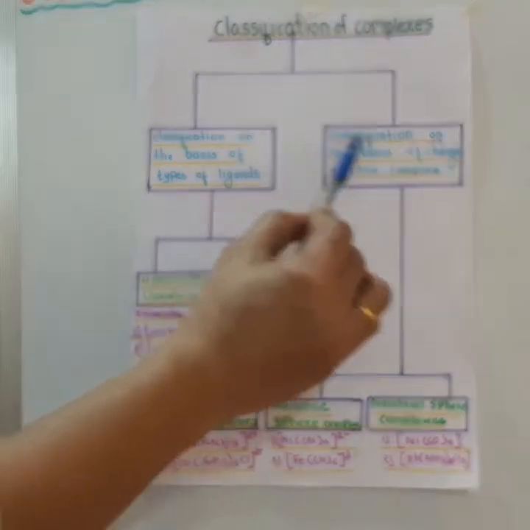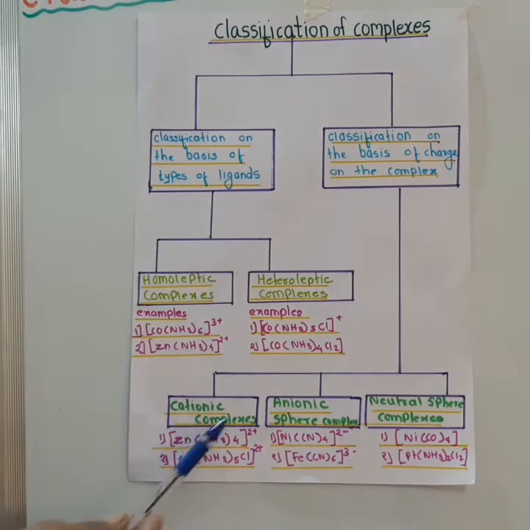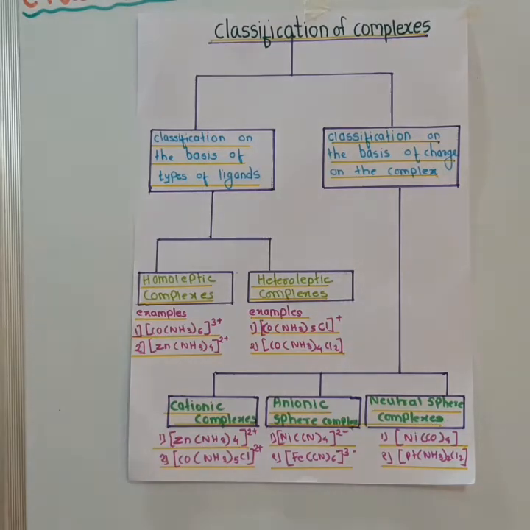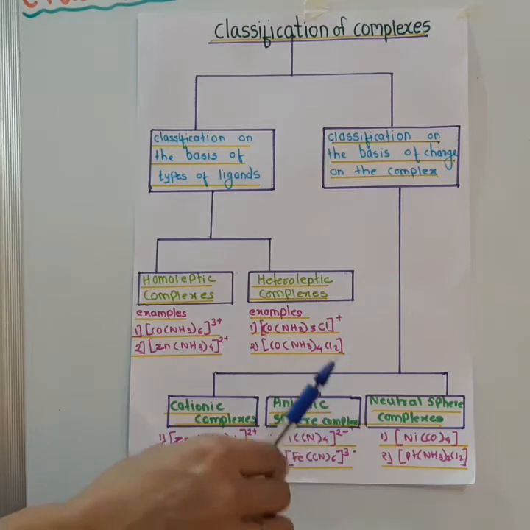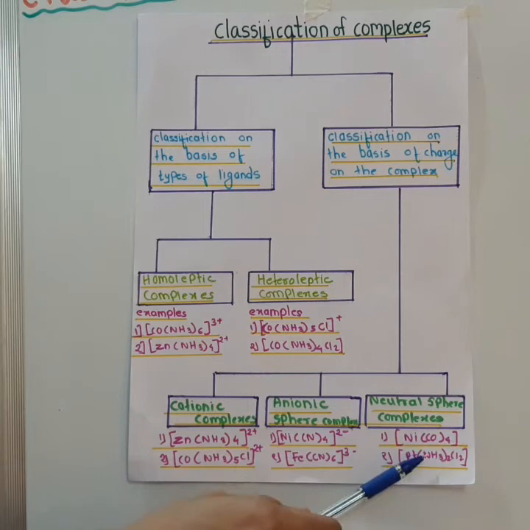The classification on the basis of charge on the complex can be further divided into three types: cationic sphere complexes, anionic sphere complexes, and neutral sphere complexes. So, the cationic sphere complexes are those which have positively charged complex. Anionic sphere complexes are those which have negative charge on them, and neutral sphere complexes are those complexes which do not have positive or negative charge on them. So this is the classification of complexes and the chart of complexes.